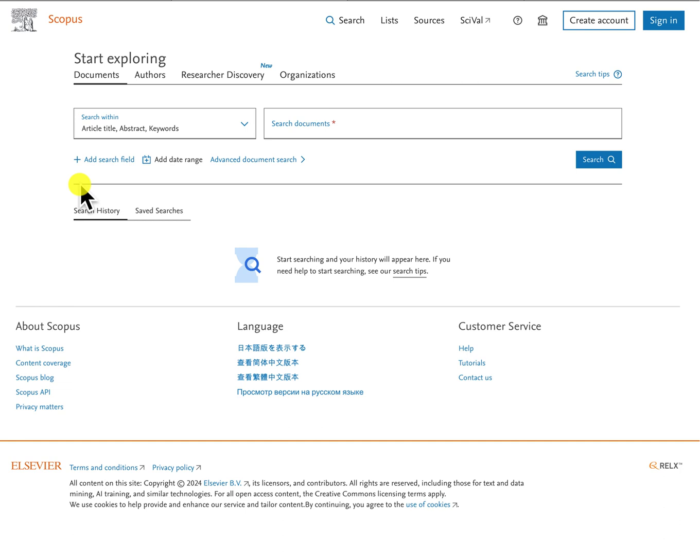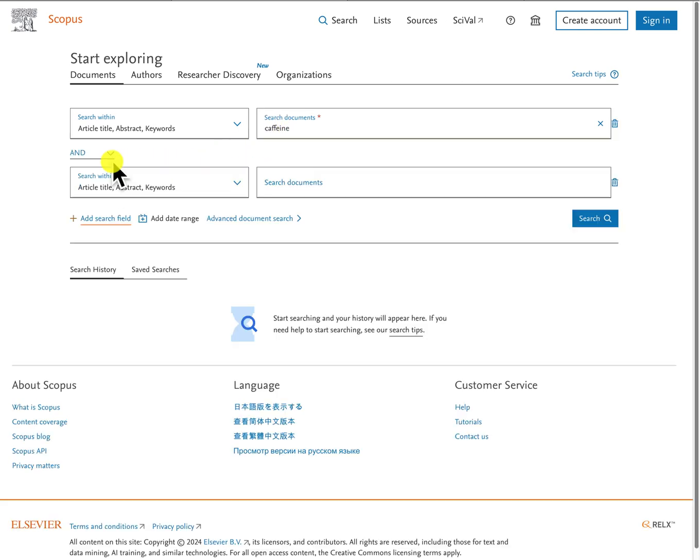Let the scenario be that I'm searching for a GC chromatogram of caffeine. In the first search box here, I will put the name of my substance, caffeine. I will then add a search field. This will bring up a second search box, and there I will type in GC chromatogram.